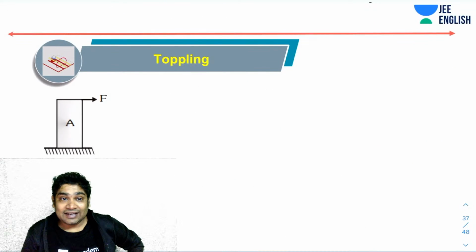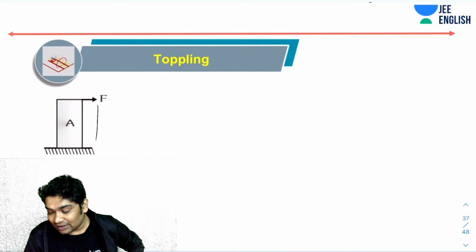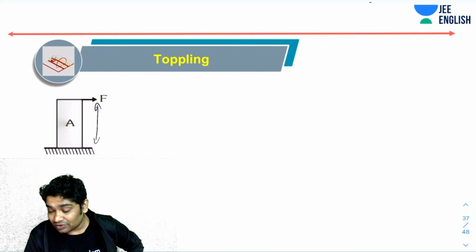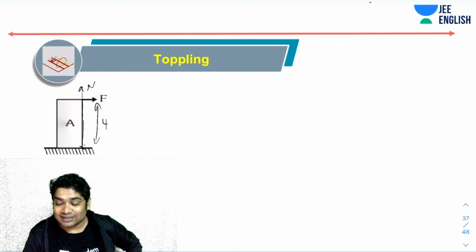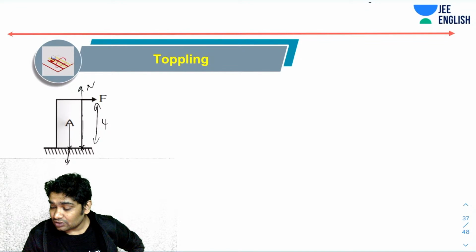Okay, last thing is toppling, but again, toppling is for a lot of problems not asked in Mains. This is mainly an advanced kind of topic.